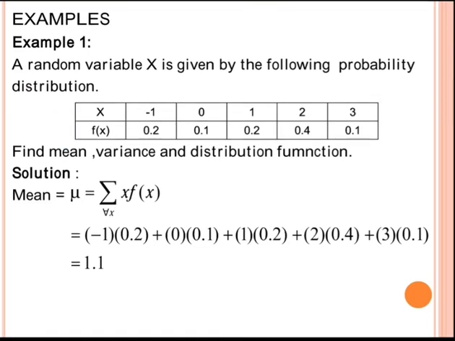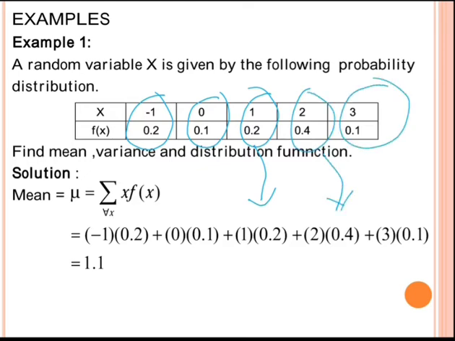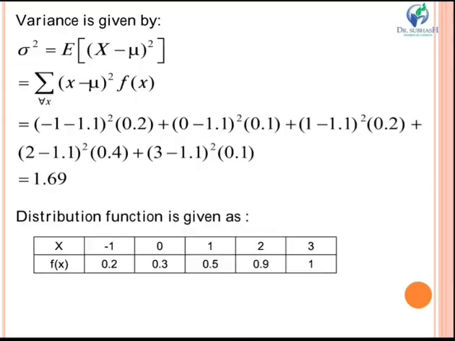So, minus 1 into 0.2, 0 into 0.1, 1 into 0.2, 2 into 0.4, and the last is 3 into 0.1. We simplify this equation and you get your mean as 1.1.